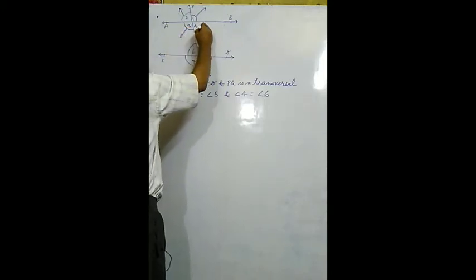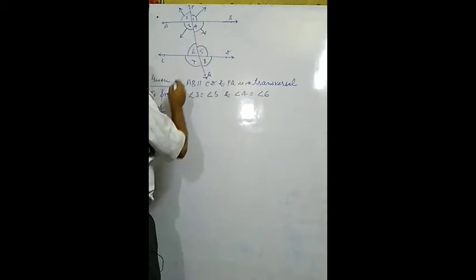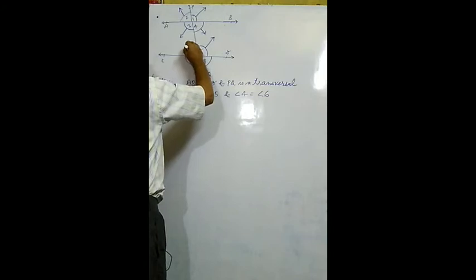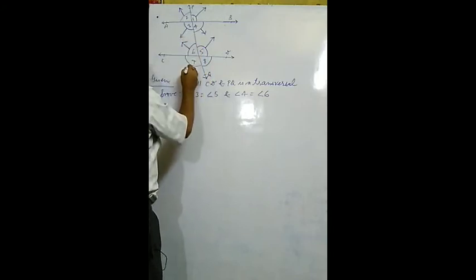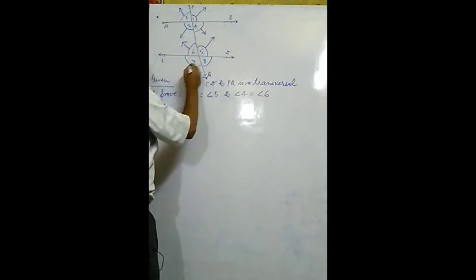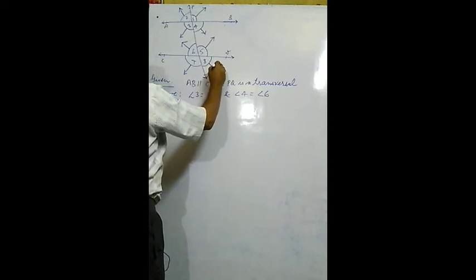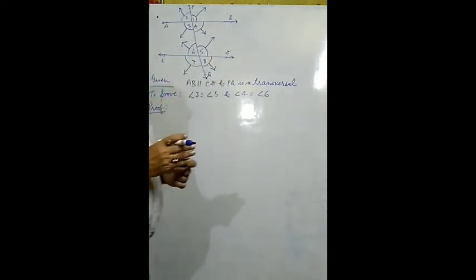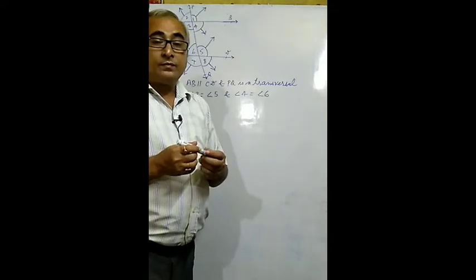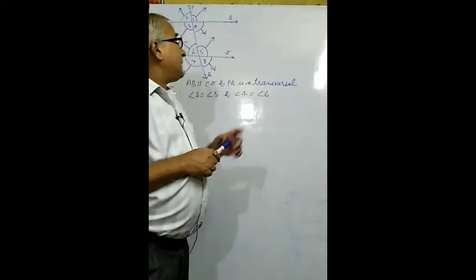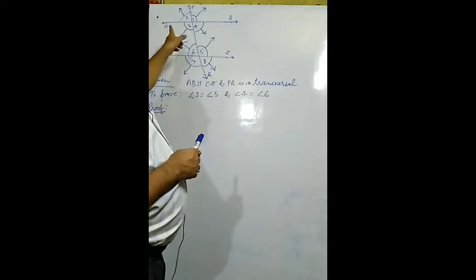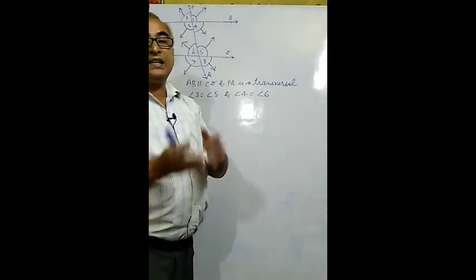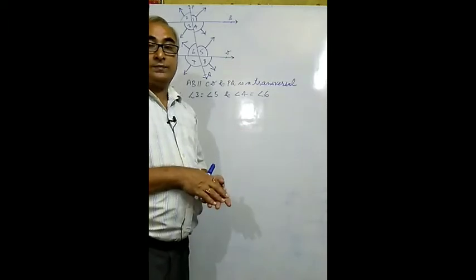Angle number 4 is proceeding here. Again angle 5 is proceeding here. Angle 6 is opening here, angle 7 is opening here, and angle 8 is to this side. Now they are opening their mouths in different directions and that's why they vary from one another. Each angle is a separate angle.